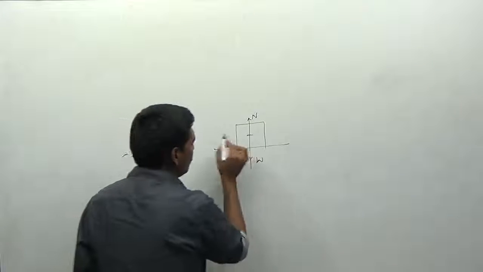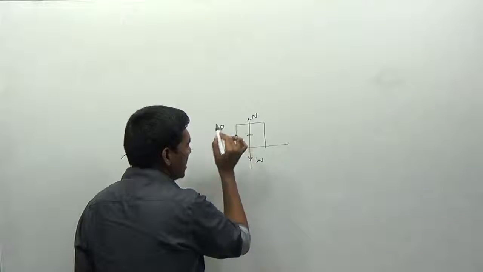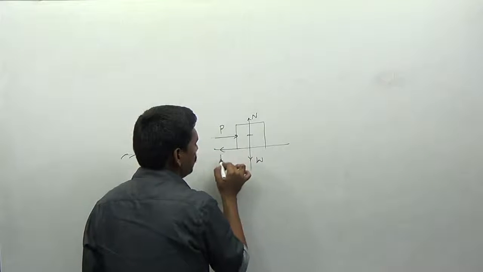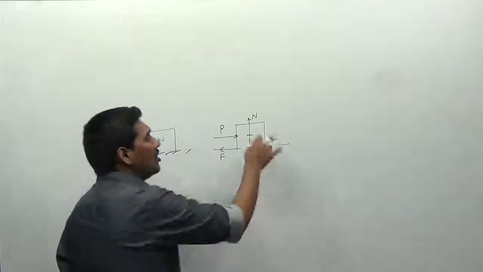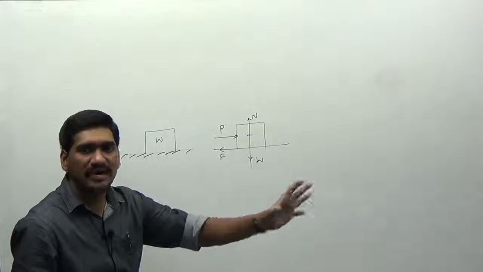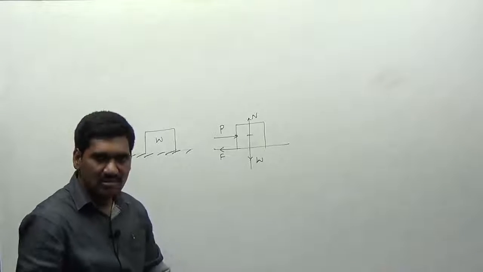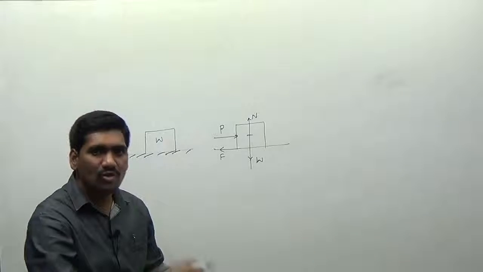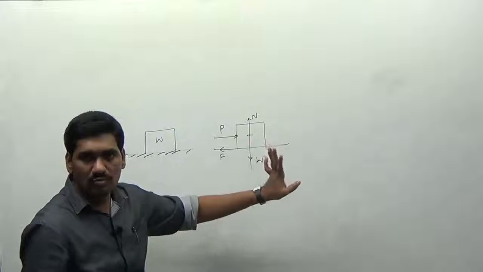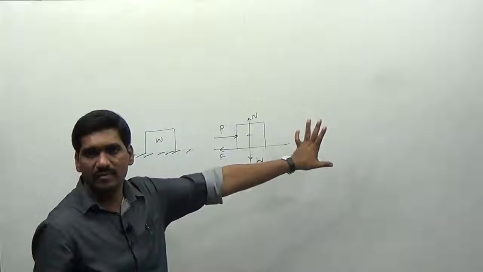If you apply a force P on this body, the same amount of frictional force will act on the body until the body comes to impending motion. Impending is the opposite of pending. Pending motion means the body is at rest. Impending motion means motion is impending, that is, the body is starting to move. So whenever P is greater than F, the body starts moving, right?